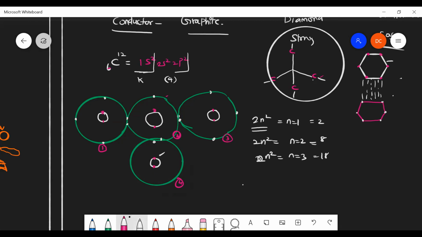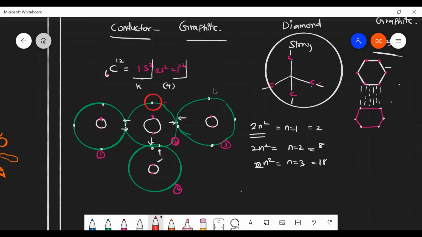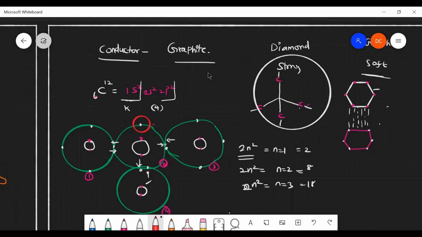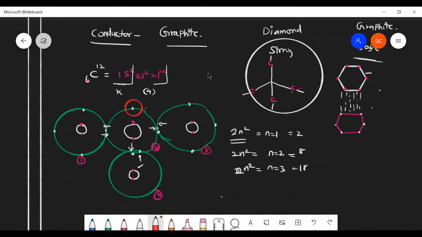Am I right? So this gives 1 electron, this gives 1 electron, they form a covalent bond. This gives 1 electron, this gives 1 electron, they form a covalent bond. This gives 1 electron, this gives 1 electron, they form a covalent bond. But one of the electrons will be unused. These electrons can easily move, easily travel. That is why they can conduct electricity. So graphite is a good conductor of electricity due to the free electrons in its valence shell. Is that clear or not?